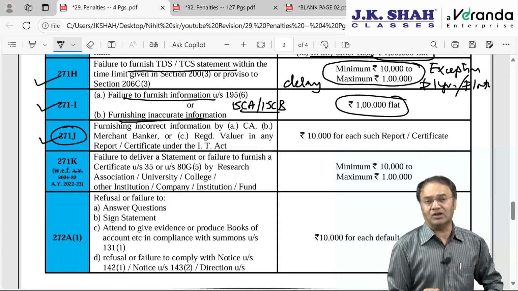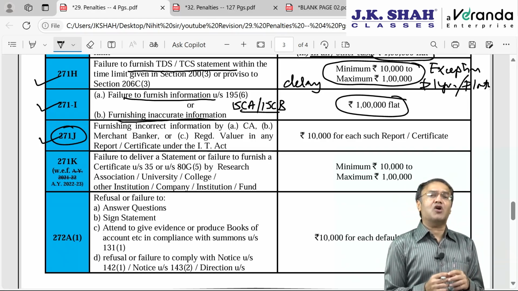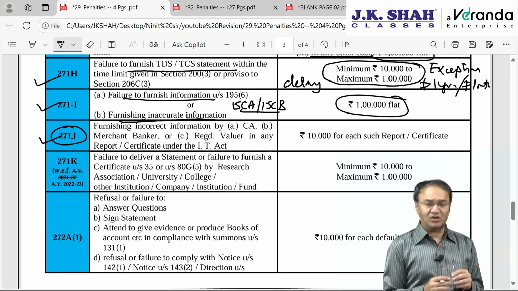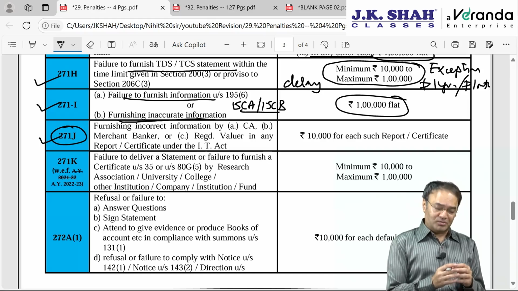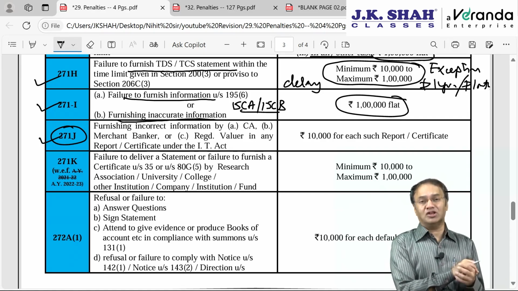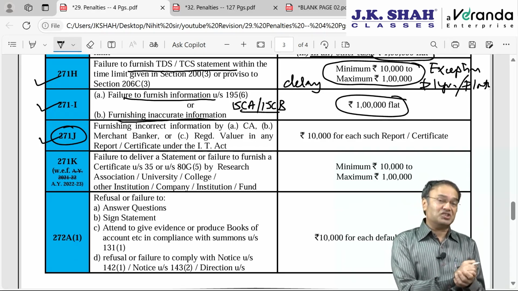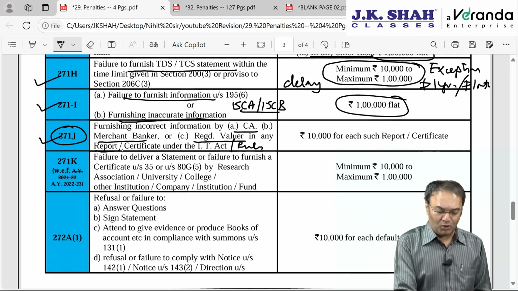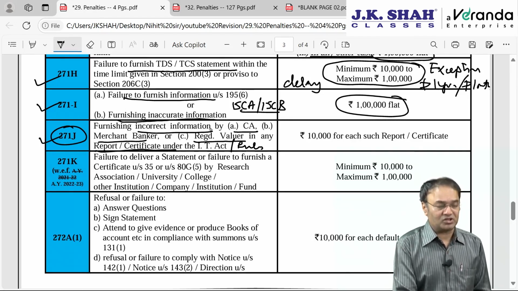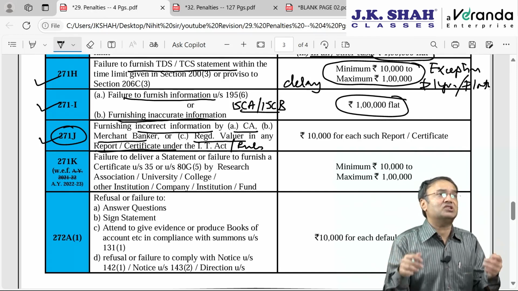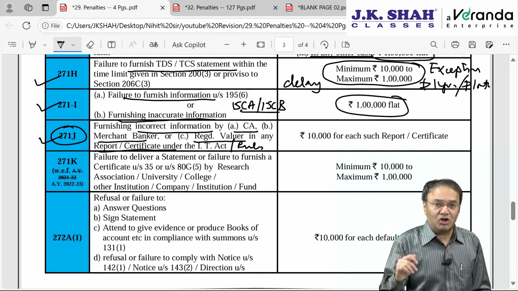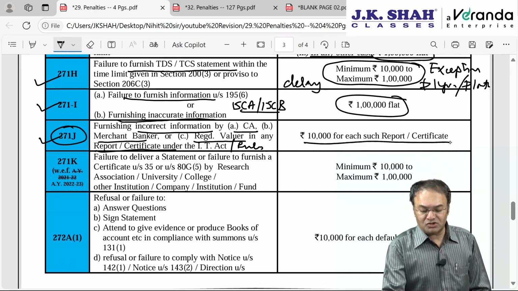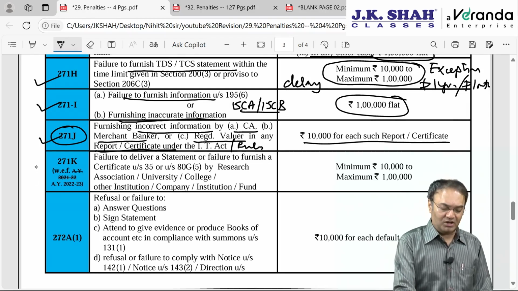271J, an interesting penalty. Penalty on a chartered accountant, merchant banker or registered valuer. If a chartered accountant specially has given any wrong information in the certificate or any report which is required under the Income Tax Act or Income Tax rules, these 3 people, CA, merchant banker or registered valuer, if there is incorrect information in any report or any certificate which is required under this Act or under rules thereafter, then a penalty of 10,000 rupees for each such report or certificate.